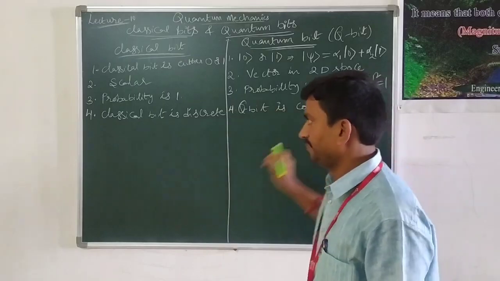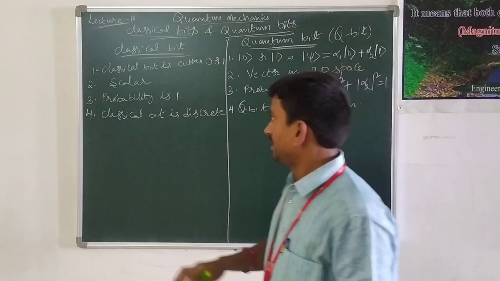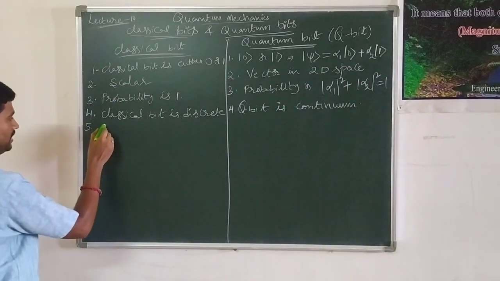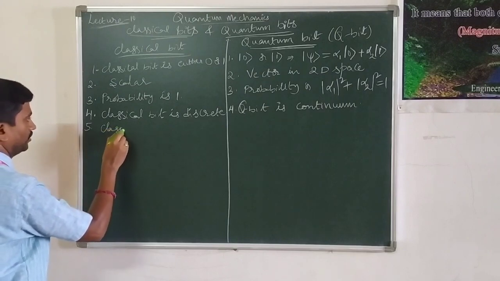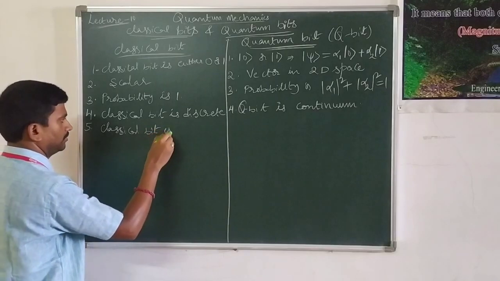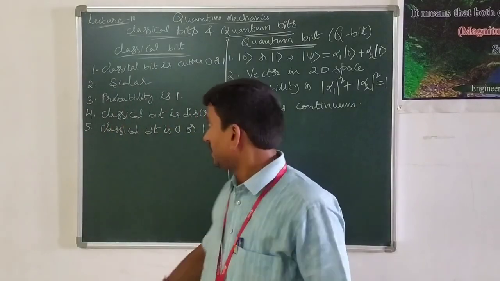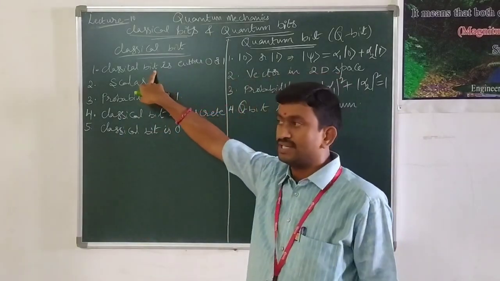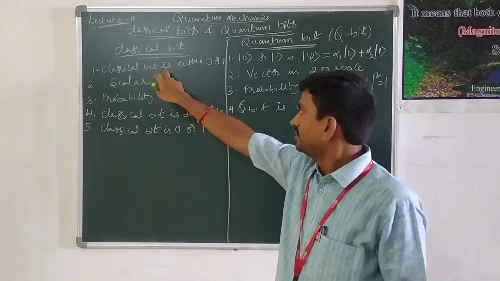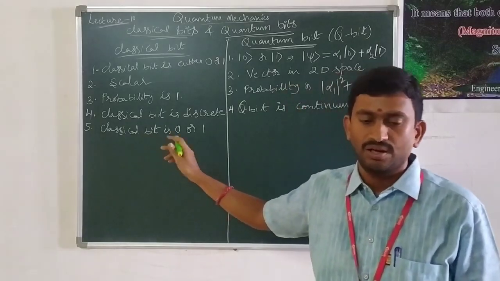That is the continuum. And the fifth important difference between the classical bit and the quantum bit is, classical bit is either 0 or 1. That means here the first point is the classical bit state, and the classical bit is one of the states 0 and 1. This is the classical bit value, that is 0 or 1.